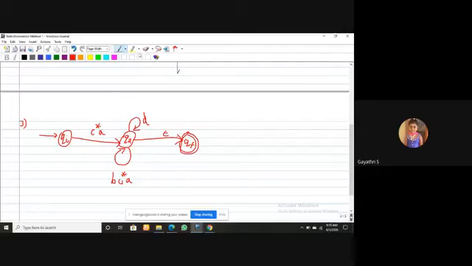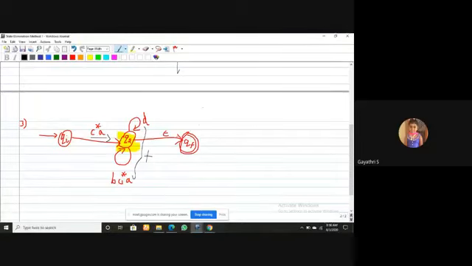What is the next step? I'm going to eliminate Q2. What is the path here? From Qi to Q2 is C star A. Two self loops are on Q2: D and B C star A. These will be connected using plus, since both are members of the same state Q2. Then epsilon goes to the final state QF.